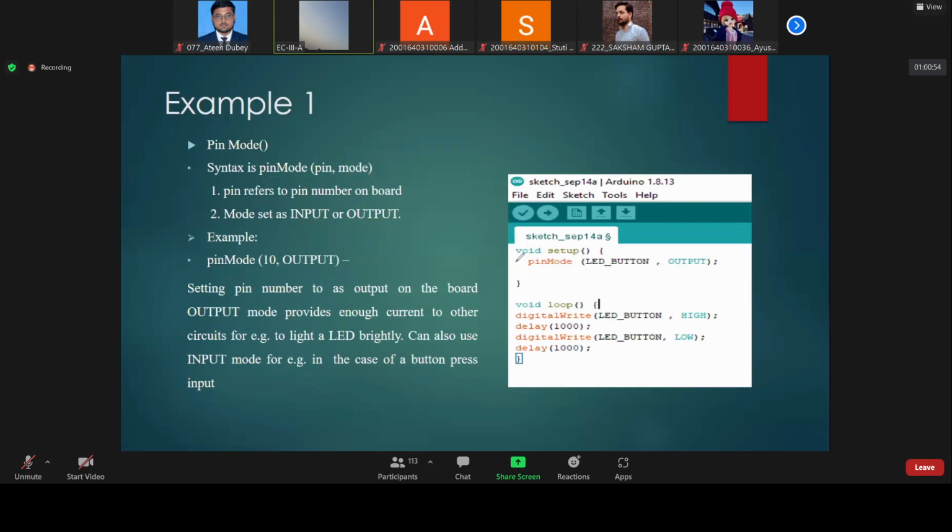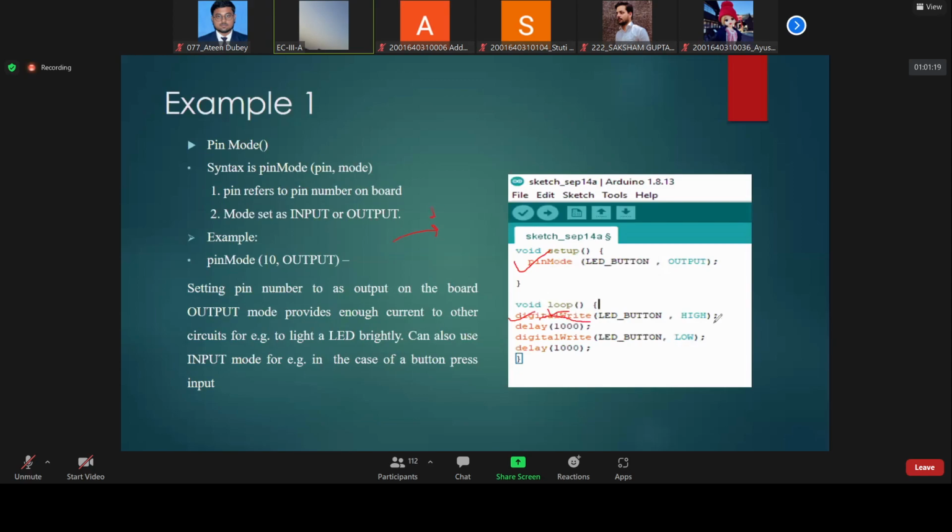So it is very important to set pin mode. Second thing, in loop, what we are going to do next is digitalWrite. So digitalWrite is the syntax that will write 1 or 0. If you want to turn on an LED, you need to send 1. So who will send? Through this syntax.